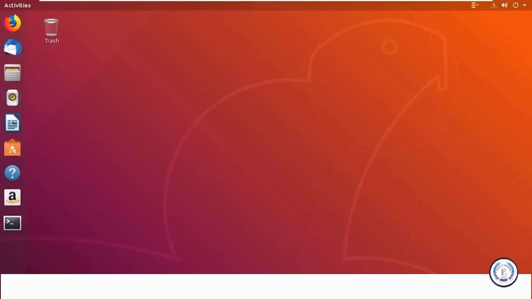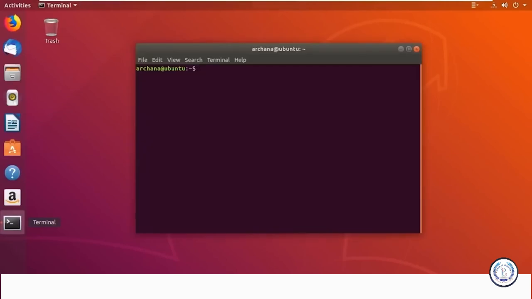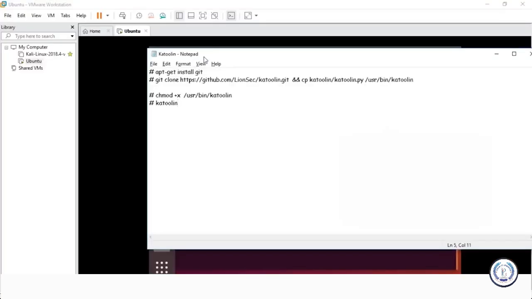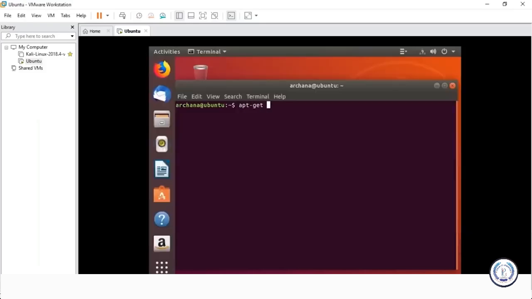I have a set of 4 or 5 commands that you need to use to install Katoolin. First of all, you need to have Git on your operating system. Let me check if I have it or not. Anyway, I have these 4 or 5 commands which we'll be using. I'm going to attach them in the description below, so if you want, you can use them. As you can see, install Git, first command.